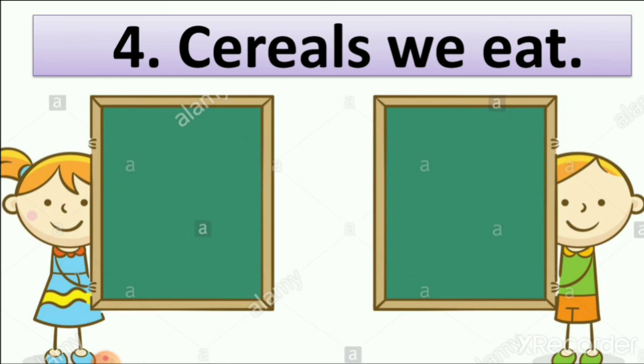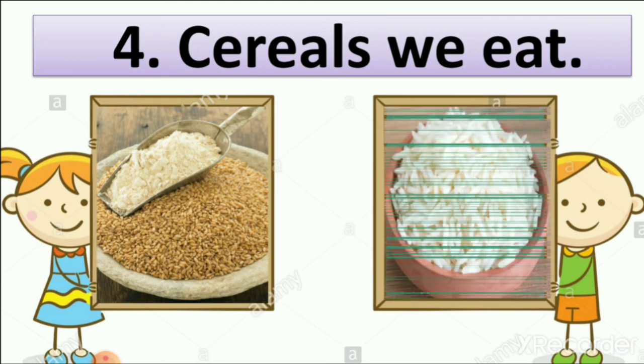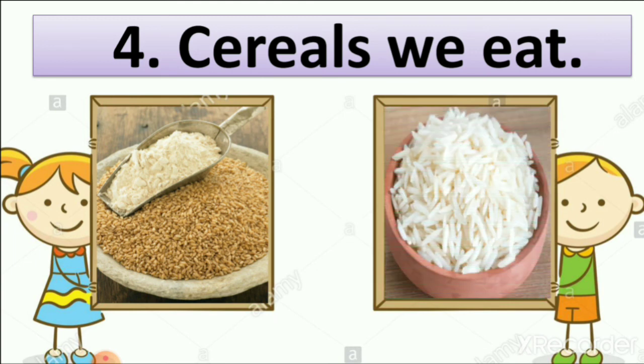We take breakfast, lunch and dinner, and we eat chapatis in every meal. So first we write wheat, which we know as a cereal. We also grow wheat plants. Then next is rice. Rice we also eat in lunch and in dinner.